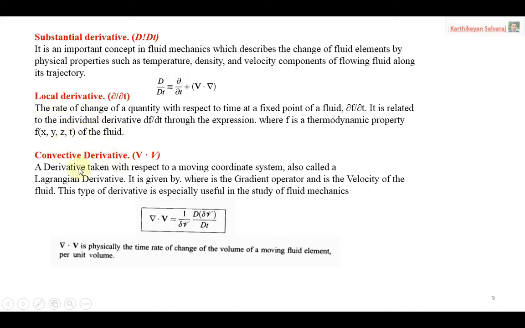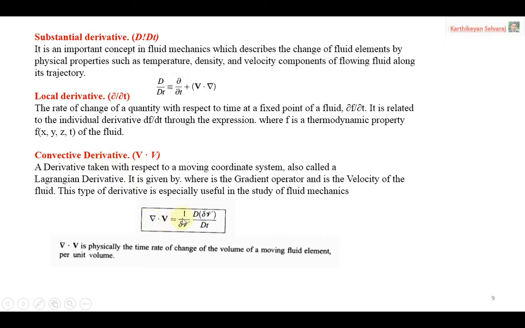Next one, convective derivative. It is a derivative taken with respect to the moving coordinate system, also called a Lagrangian derivative. You know there are two types of approaches, Lagrangian and Eulerian. Here the Lagrangian approach will be applied because you are concentrating only on the element, a particular particle. So the type of flow approach is called the Lagrangian derivative. It is given by V dot del, where del is the gradient operator and V is the velocity of the fluid. This type of derivative is especially useful in the study of fluid mechanics.